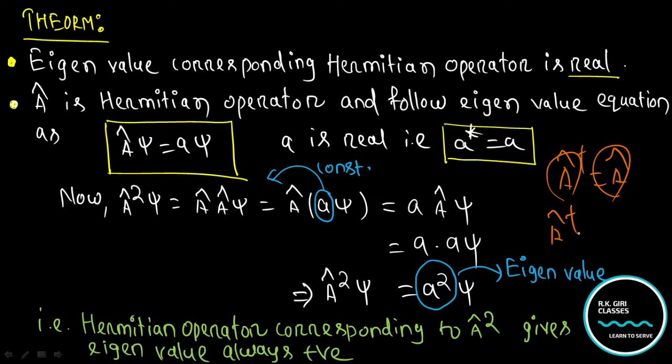If it is anti-Hermitian, it can be represented as the negative of the same operator. We already discussed this, we will not go into that in detail. Check the previous lectures.